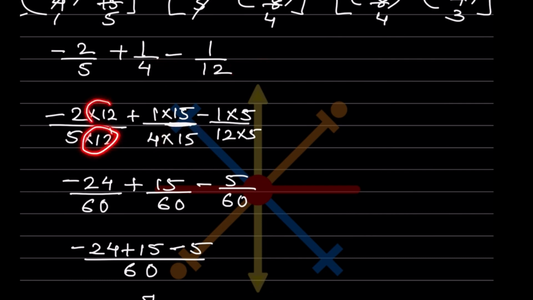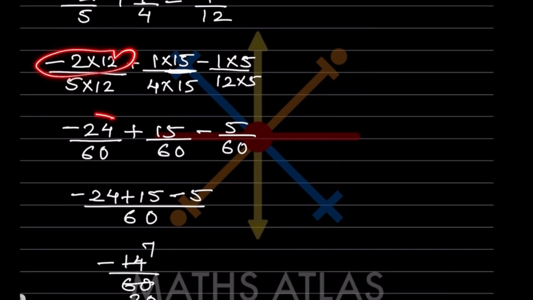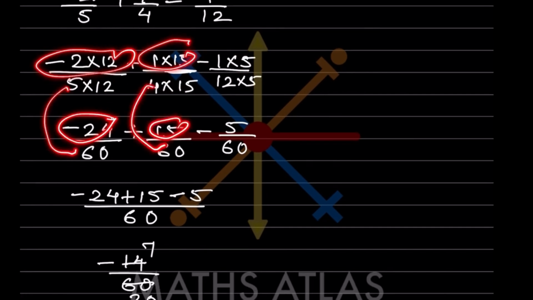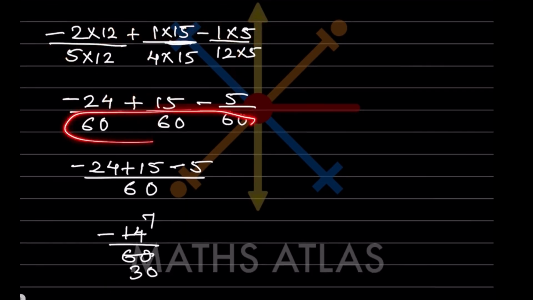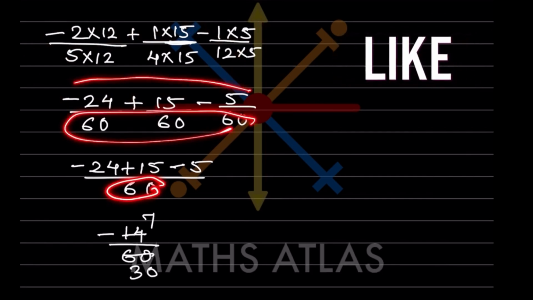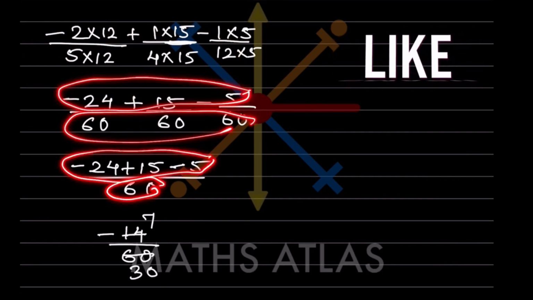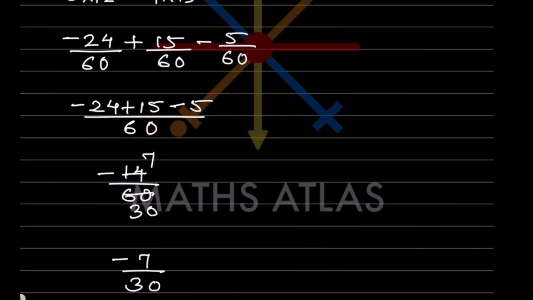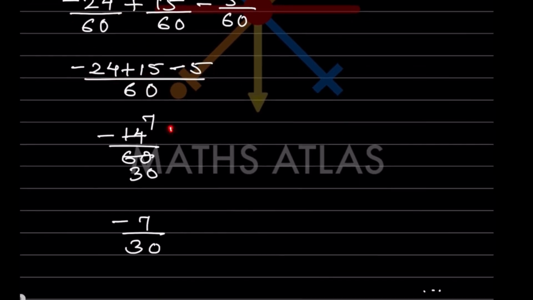So here the same. So this is going to be minus 24 over 60, 15 over 60, 5 over 60. So now these are the same. So what will you do? When you solve this one, you get minus 14 over 60. So you can simplify this, you can divide it by 2. So that is going to be 7 over 30. So this is minus 7 over 30.